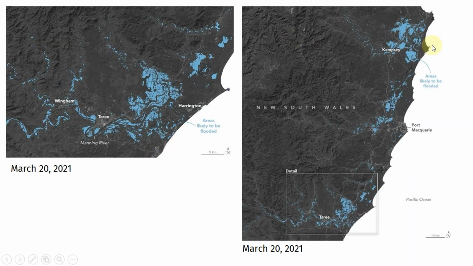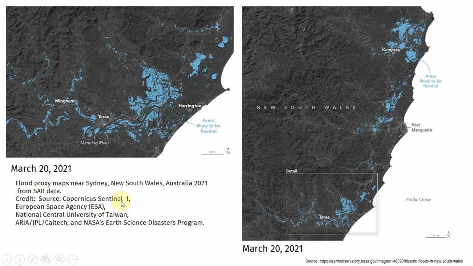Now, here, these SAR images, captured by the Copernicus Sentinel-1 satellites, operated by the European Space Agency, help create flood proxy maps. The blue areas you see on these maps represent regions likely to be flooded on March 20, 2021.